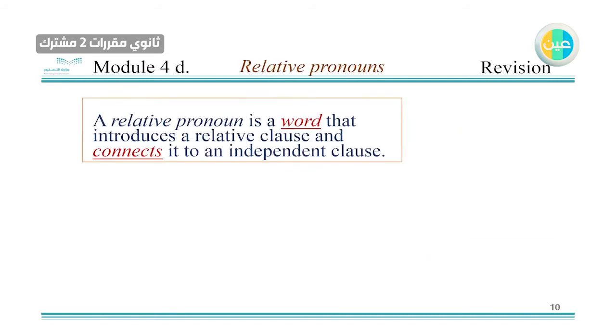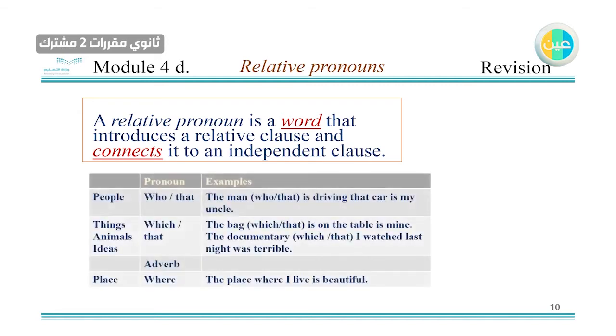Now, relative pronouns. What is a relative pronoun? We talked about that in the lesson itself. It's a word that you introduce a relative clause with, and you connect independent clauses. Here you have a table. You can take a photograph of this table. I try to analyze each pronoun, what it stands for, from your book, of course. If you talk about people, you say who. If you talk about things or animals or ideas, you use which. And for both of them you can use that instead. And the last one, the adverb of place, which is where. You can put where if you're referring to a place.